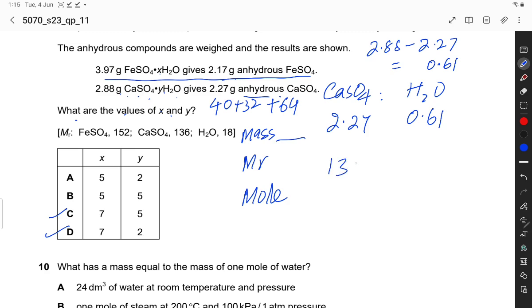So Mr is 136 and water is 18. Number of mole: 2.27 divided by 136 is equal to 0.01669.